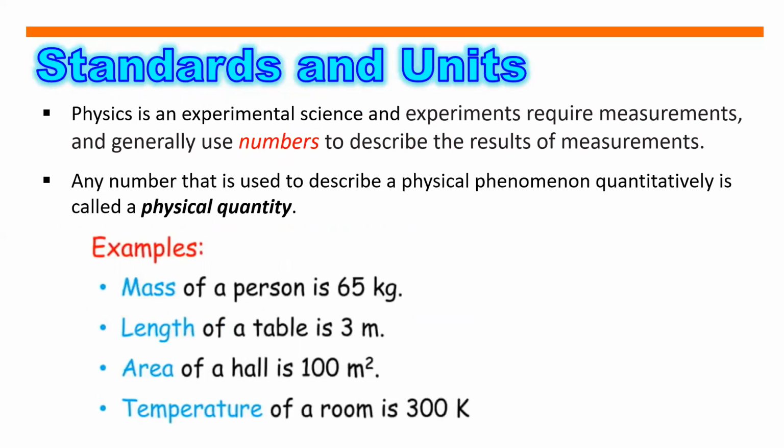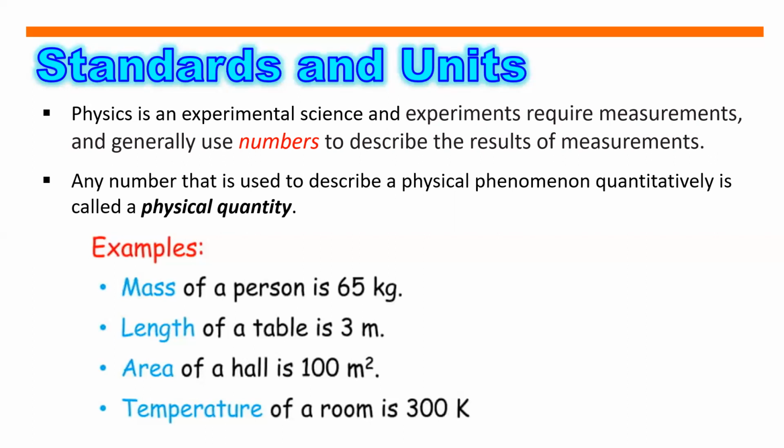Standards and units. Physics is an experimental science, and experiments require measurements. Natural sa physics yun na para mapatunayan yung mga theories natin, kailangan natin ng experiment. At sa pag-experiment nga, hindi mawawala ang pag-measure ng mga objects at mga iba pang bagay. Gumagamit tayo ng numbers to describe the result of measurements. Any number that is used to describe a physical phenomenon quantitatively is called a physical quantity. Katulad ng mass, length, area, temperature.